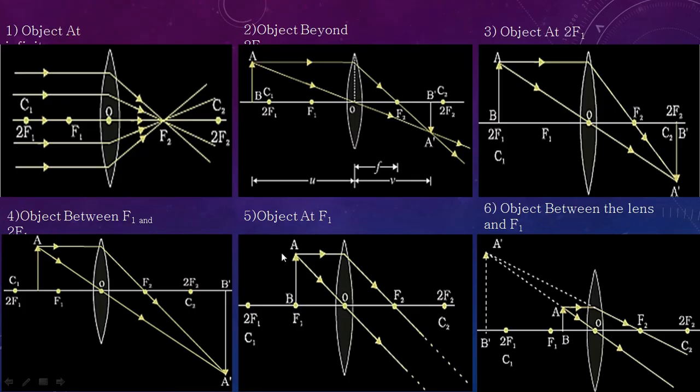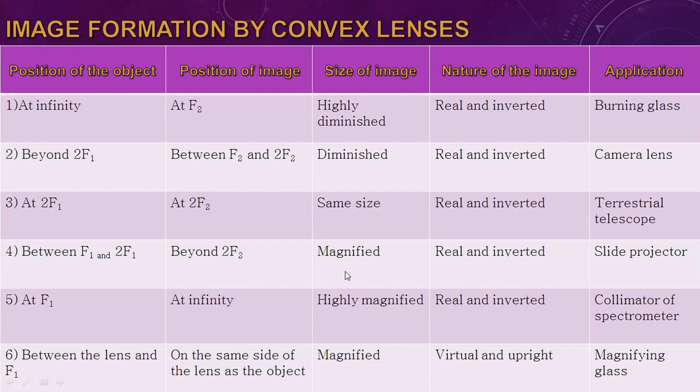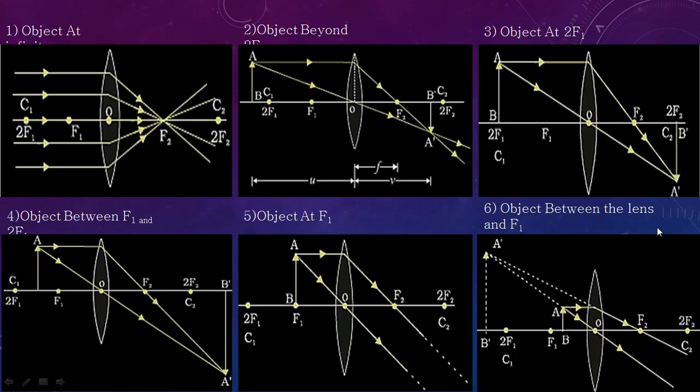What will happen if the object is at f1, that is the focus? It will form at infinity. You can see over here there is no practical image formation, so it will focus at infinity and it will be highly magnified. The position of the image is infinity and the size of the image is highly magnified.